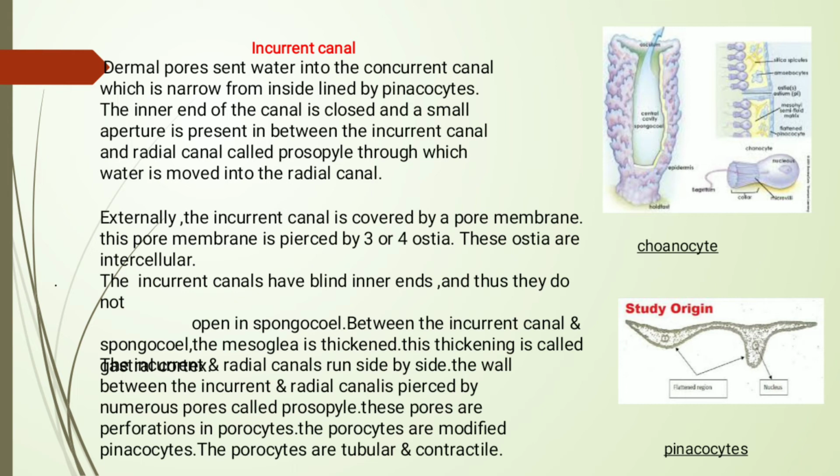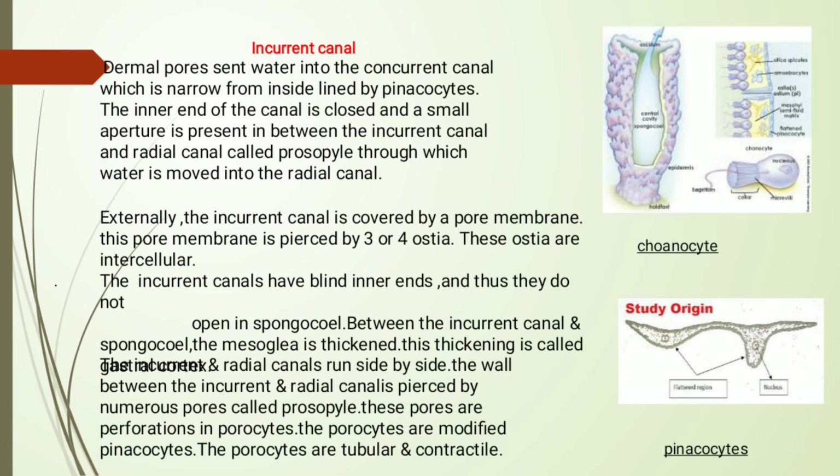Between the incurrent canal and spongocoel, the mesoglea is thickened. This thickening is called the gastral cortex. The incurrent and radial canals run side by side. The wall between the incurrent and radial canals is pierced by numerous minute pores, which are called prosopyles. These pores are perforations in porocytes. The porocytes are modified pinacocytes. The porocytes are tubular and contractile.